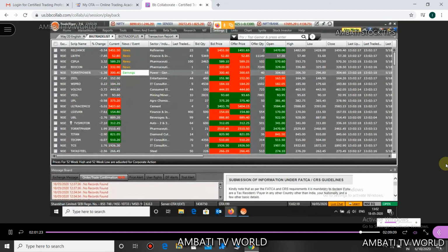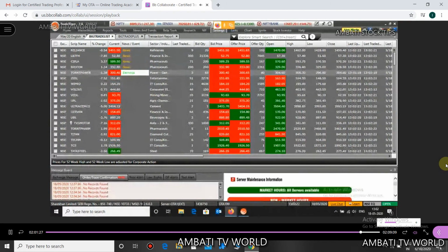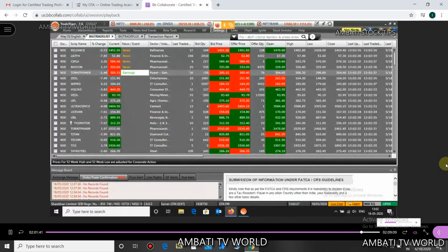I hope we will not have any connectivity issues from tomorrow onwards. I tested my login at 10:30, and at 10:30 everything was working fine, but suddenly at 11 o'clock there were connectivity issues.